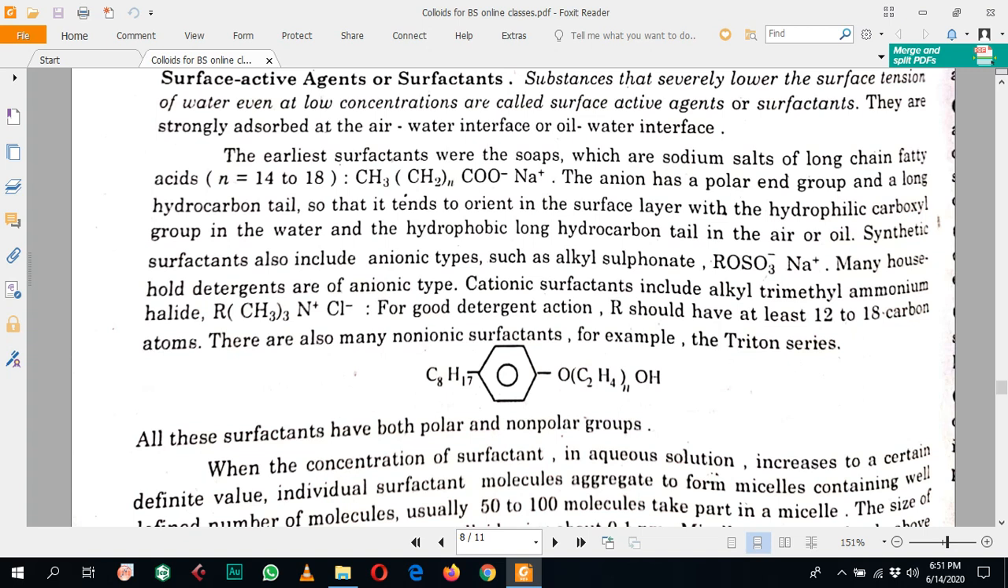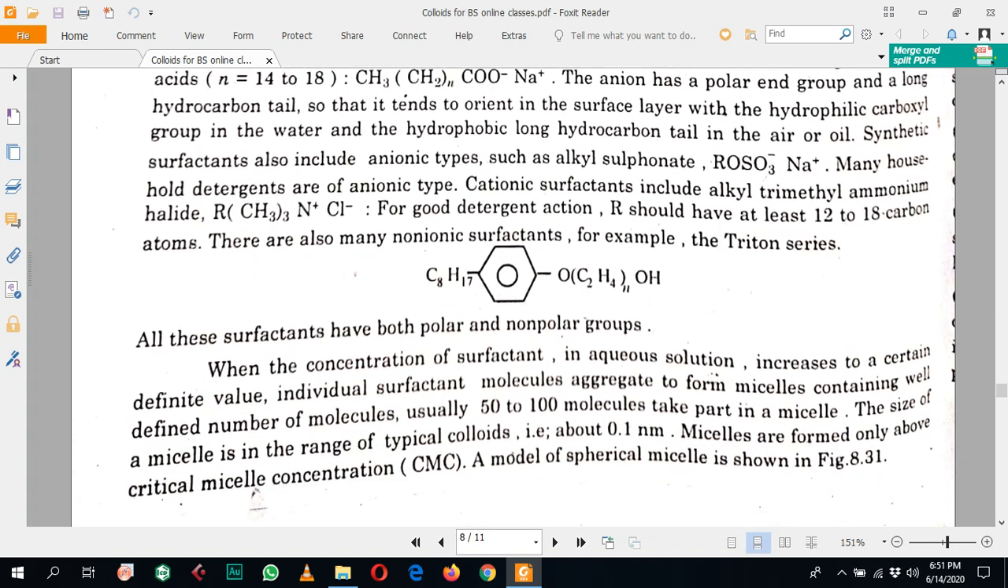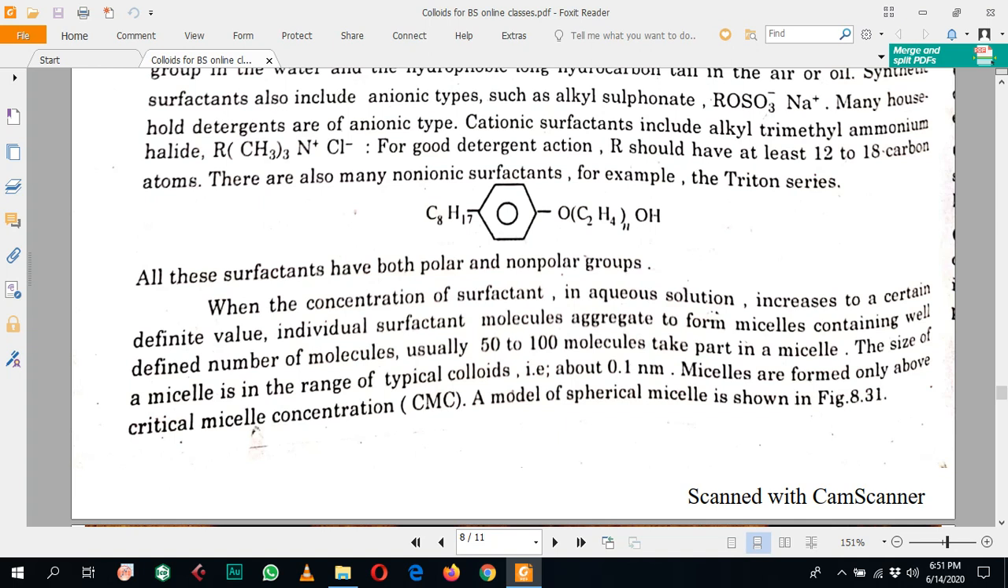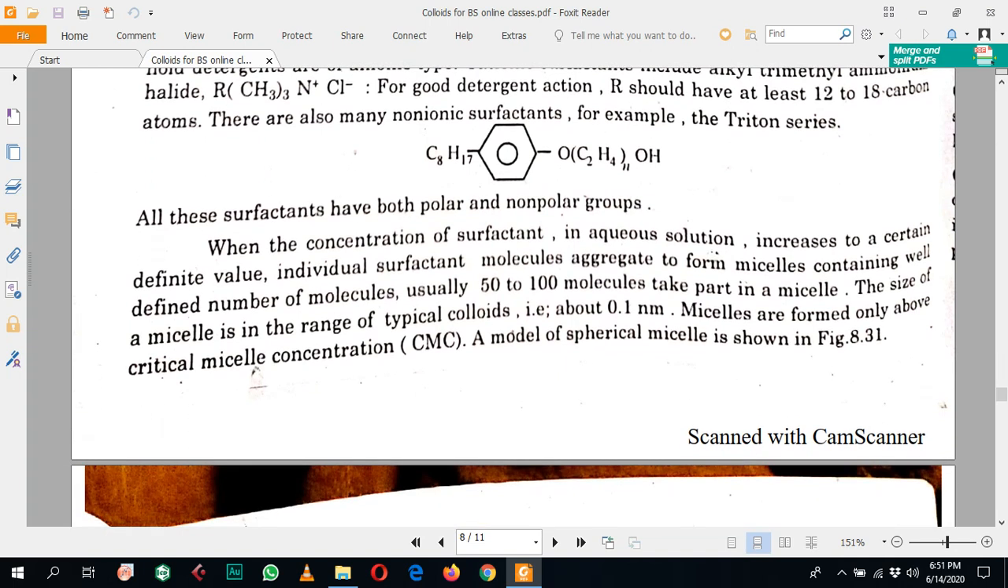There are also many non-ionic surfactants, an example of which is the Triton series. On one side there is a polar group and on the other side a non-polar end. So all surfactants have both polar and non-polar groups. When the concentration of the surfactant is increased to a specific level, these surfactants form micelles.